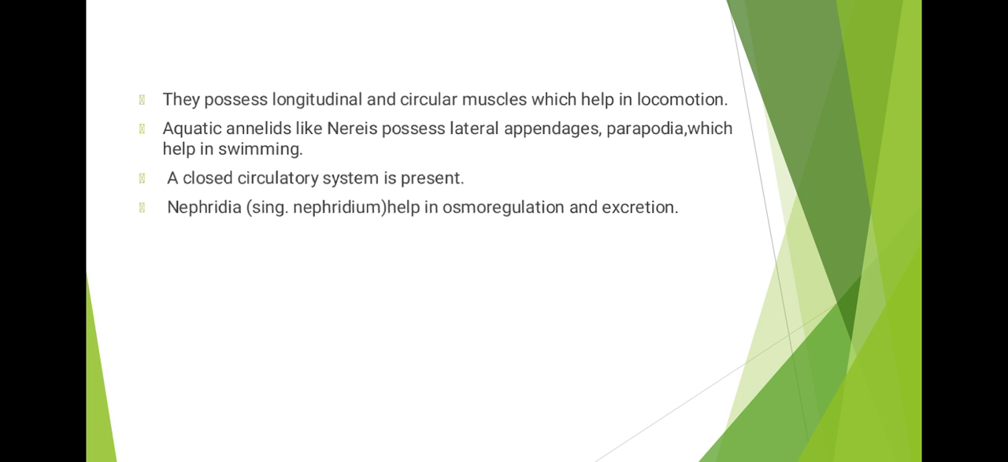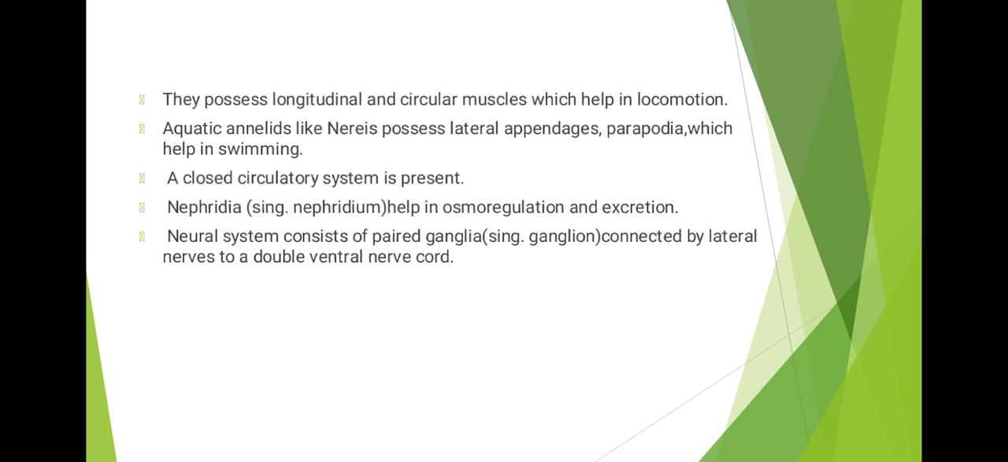Nephridia is the structure that helps in osmoregulation and excretion. We have already mentioned the flame cells that are present in Platyhelminthes that help in excretion and osmoregulation. Here it is nephridia. So the neural system consists of paired ganglia that are connected by lateral nerves to a double ventral nerve cord. We shall discuss more about this when we talk about Chordata, about the difference of neural system between the chordates and non-chordates.